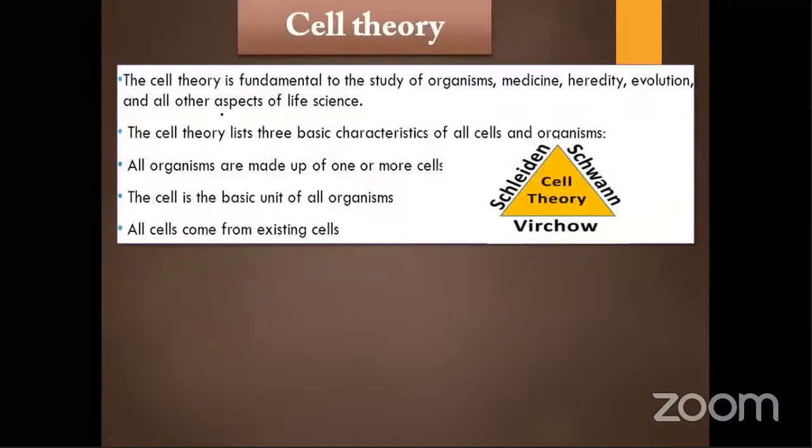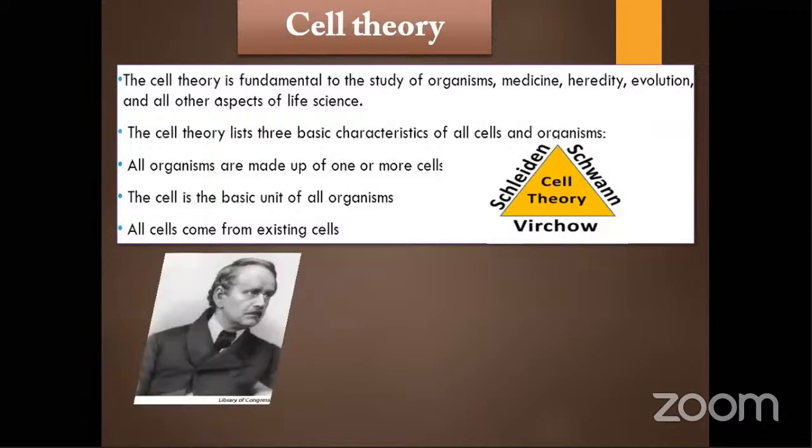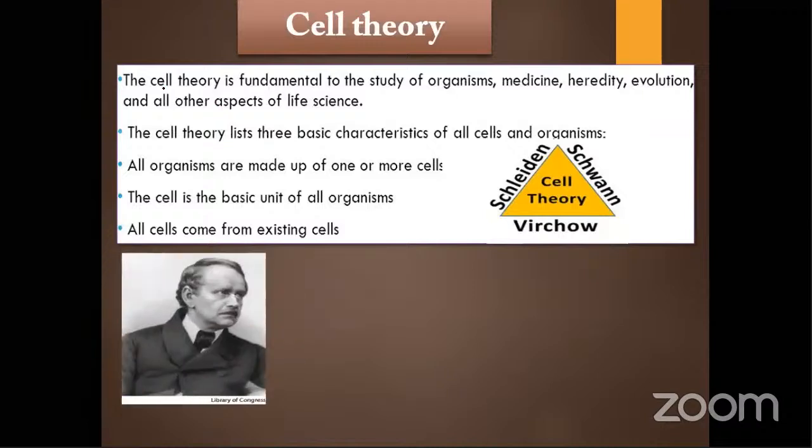Then the next thing is cell theory. What does cell theory state? There are three important points. First, all organisms are made up of one or more cells, and the cell is the basic unit of organism. Second, all cells came from existing cells. Three scientists you need to remember here: Schleiden, Schwann, and Virchow. As I have already stated, Schleiden was Matthias Schleiden, a German botanist.